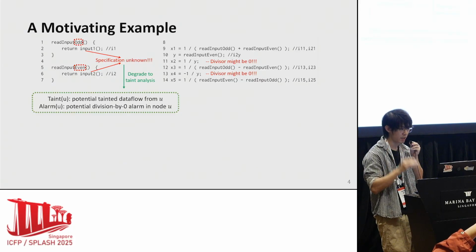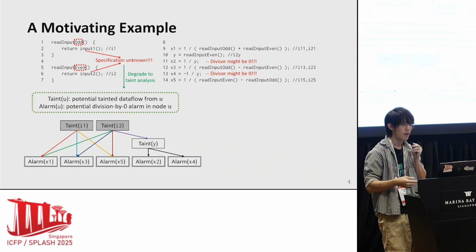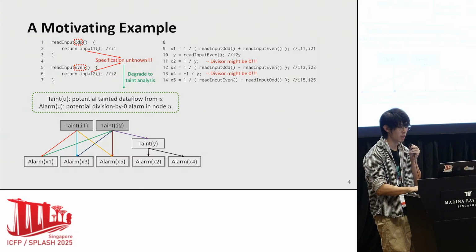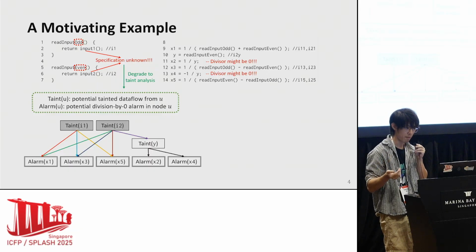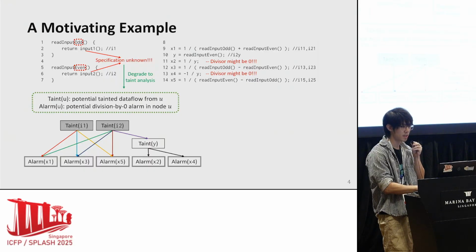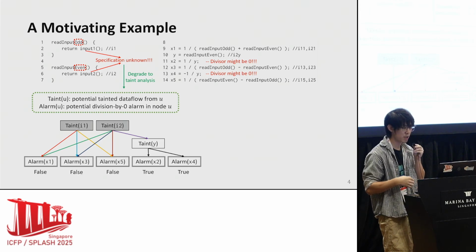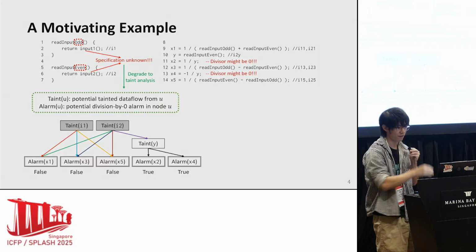Then we can cast it as a graph reachability problem as shown by this figure. And we should conservatively assume data flow from both input1 and input2 are tainted. Then the directed edges denote data flows in the program, and the analysis will report alarms for x1 to x5 as the tainted data flow from I1 and I2 will reach them. However, as you can see, such approximation introduces false alarms here, x1, x3, and x5.